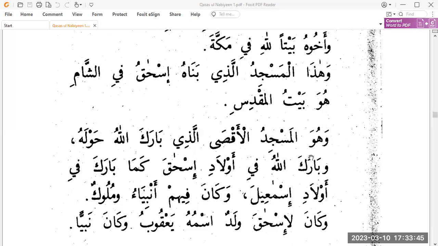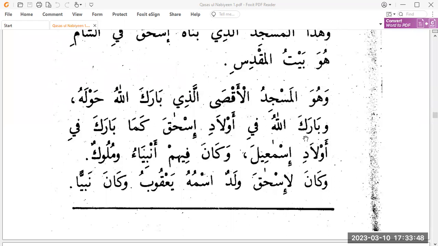So you can say placed the barakah in it. Wa barakallahu fi awlad Ishaq, and Allah placed the blessings in the children of Ishaq. So awlad Ishaq is mudaf and mudaf ilayh. So before it we have harfu jar. So awlad will be ism majroor wa huwa mudaf. Awladi Ishaq. This is Gair Munsarif, so it's mudaf ilayh, so it will accept a fatha in its majroor form. So fi awladi Ishaq. So Allah placed the barakah, the blessing, in the progeny or the children of Ishaq. Kama baraka fi awlad Ismail, like he placed the barakah, the blessing, in the children of Ismail, or the progeny of Sayyidina Ismail.